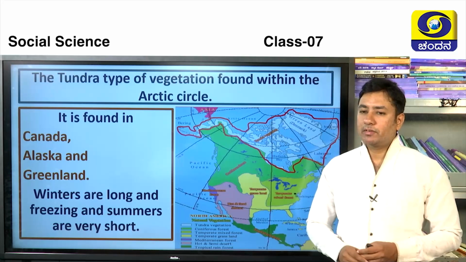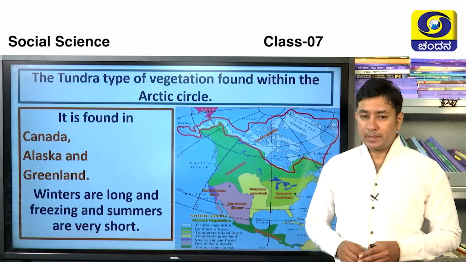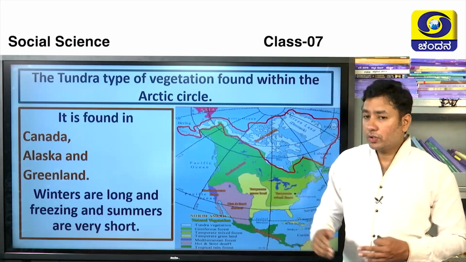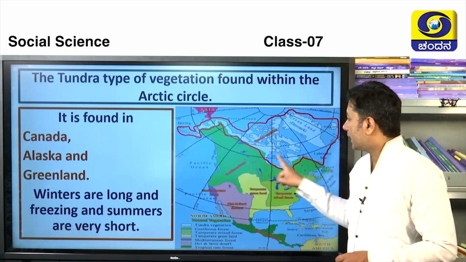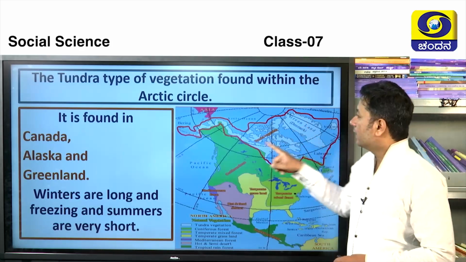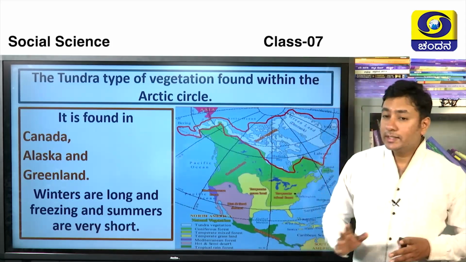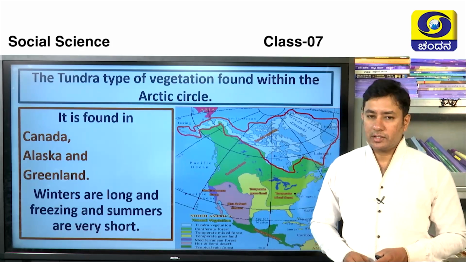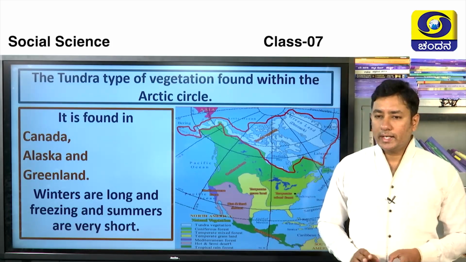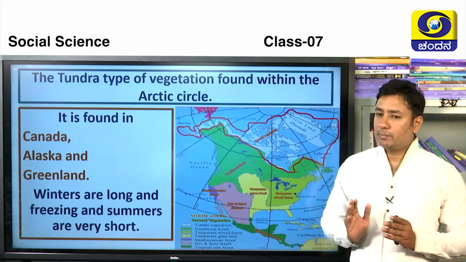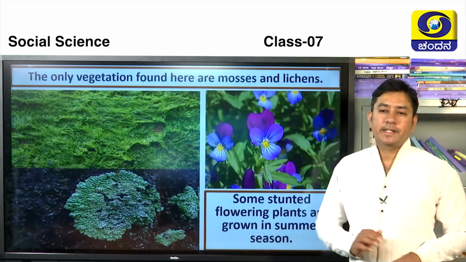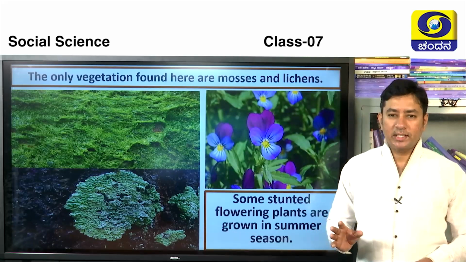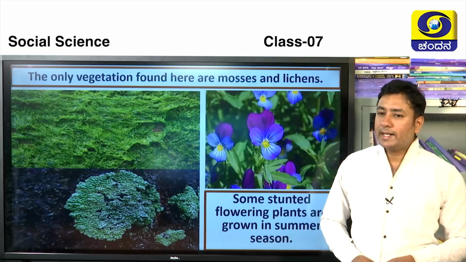Where do we get such kind of vegetation? It is very simple: Canada, Alaska and Greenland. If you show it on the map, here is Canada, here is Greenland and here is Alaska. In these places mainly we are going to see tundra vegetation. Here the winters will be long and the summers will be very short. The vegetation we find here is very little, mostly mosses and lichens.